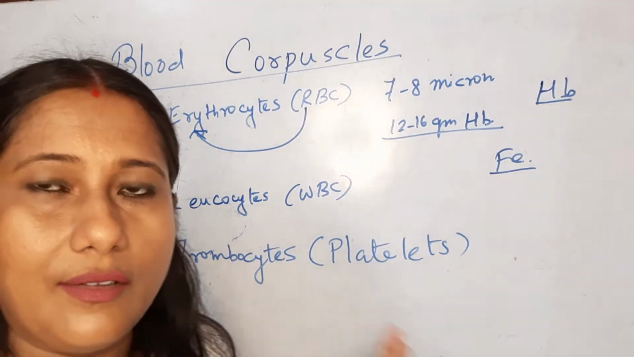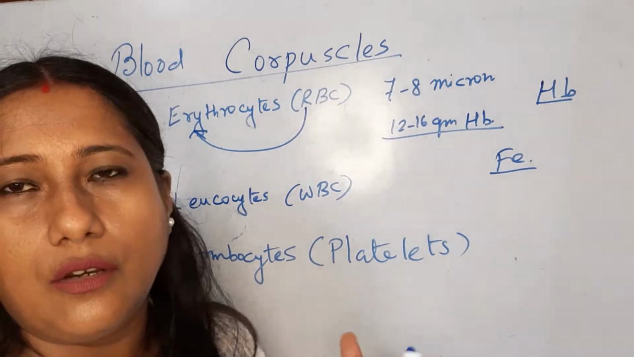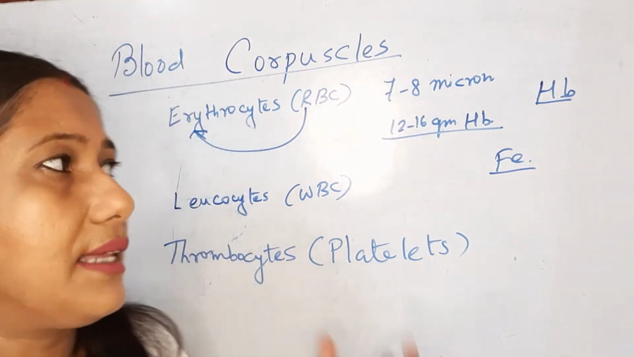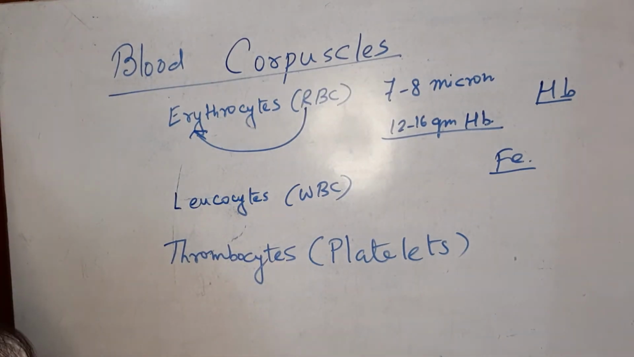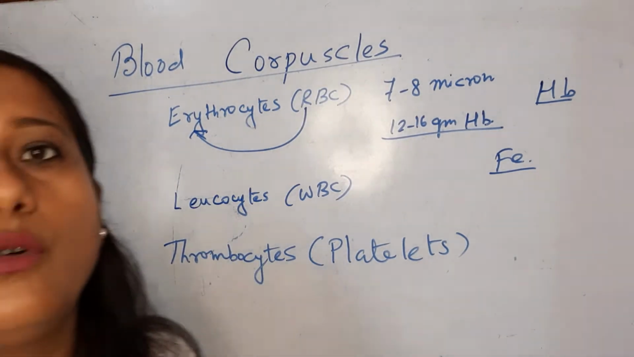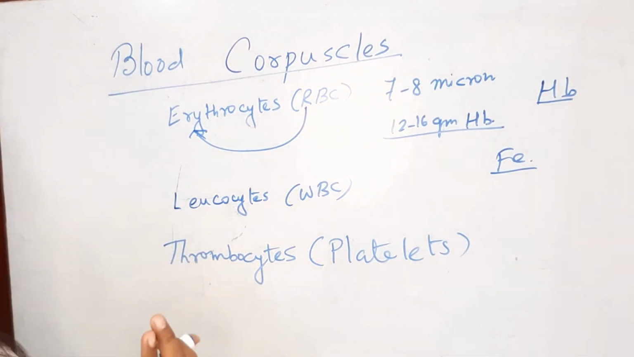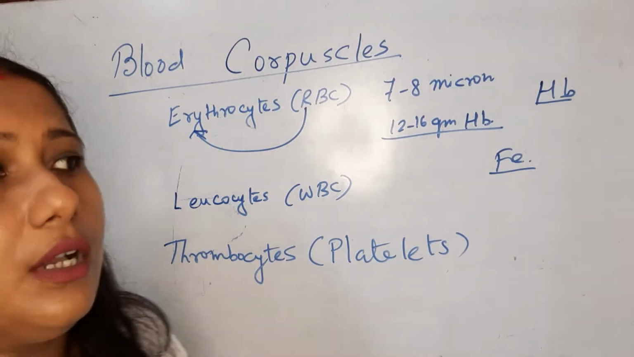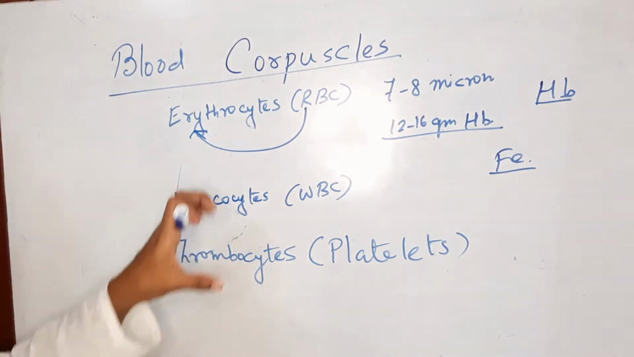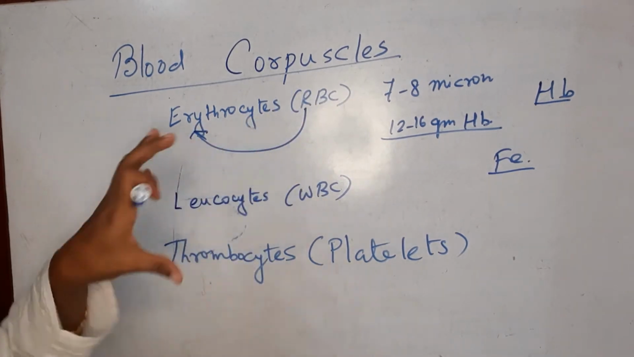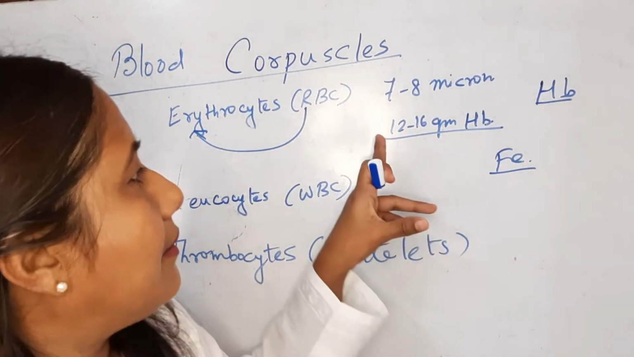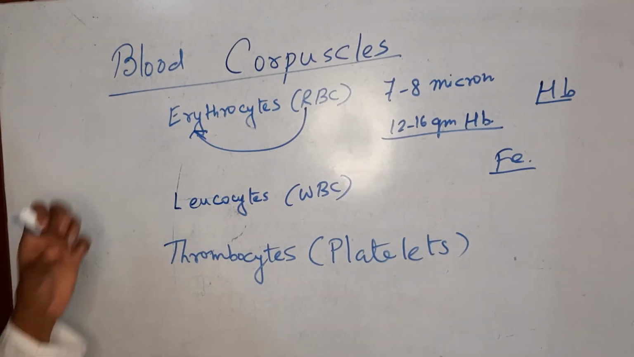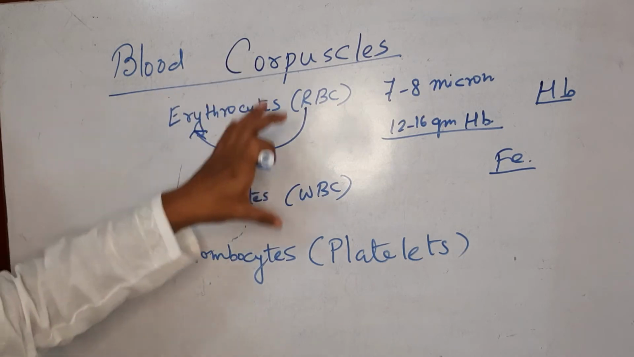I hope you know the reason behind the non-possession of the nucleus and the various organelles in the RBC. That is to increase the surface area to bind more and more of the oxygen molecules and transport them to the required cells that want the oxygen to carry on respiration. Now every adult human being should contain at least 12 to 16 gram of hemoglobin per 100 milliliter of the blood. So this is the normal value. So this is about the RBC.